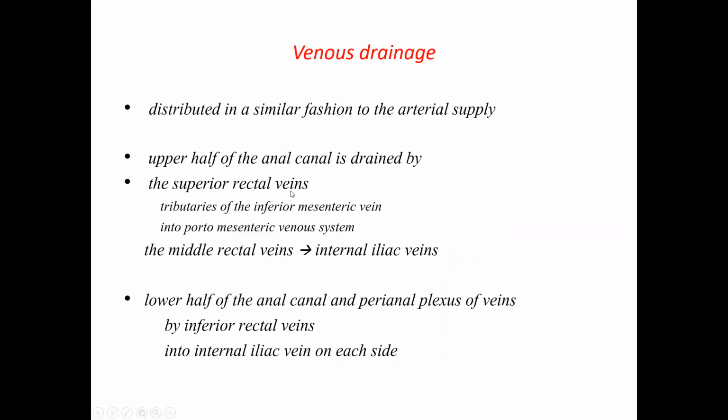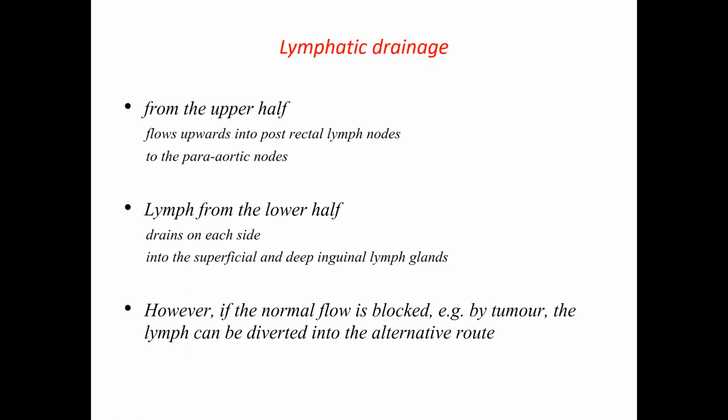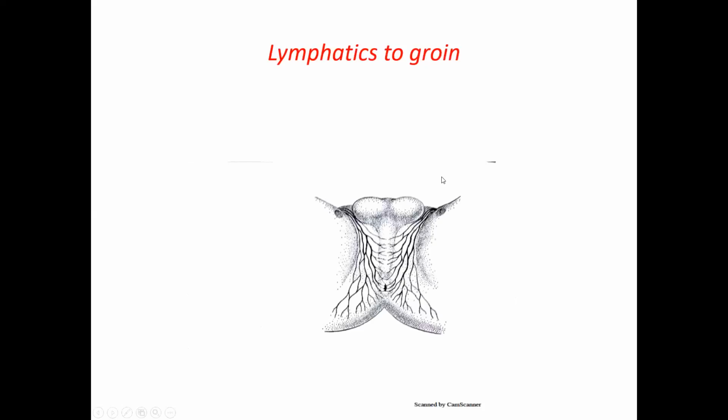Venous drainage above the dentate line is to the portal system. Below the dentate line, it is to the systemic veins. The lymphatic system is also the same. From the upper half, the lymphatics will drain to the para-aortic nodes above. From the lower half, it drains to the superficial and deep inguinal lymph glands. In this picture, you can see how the lymphatics of the anal canal and perianal region drain to the inguinal lymph nodes.